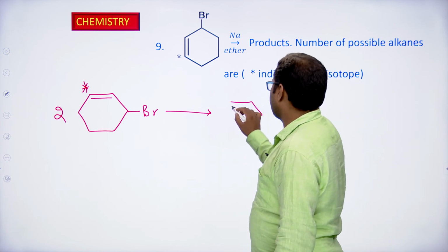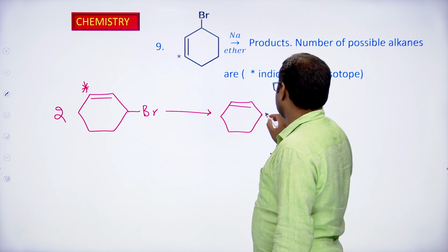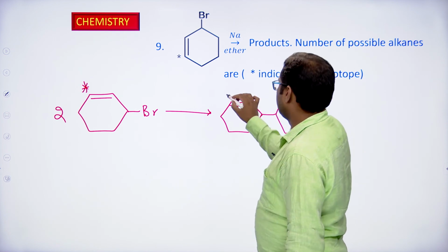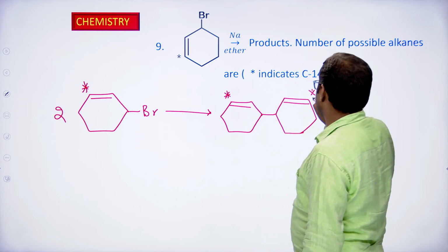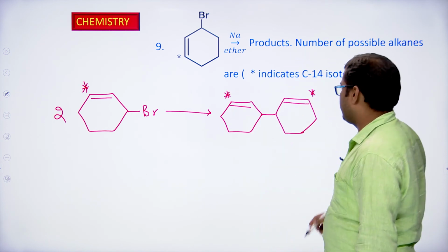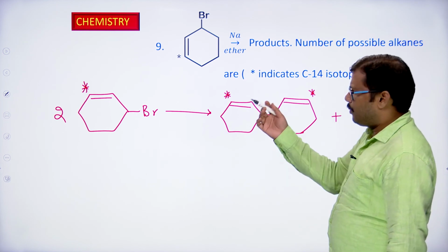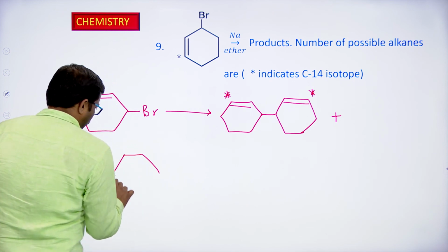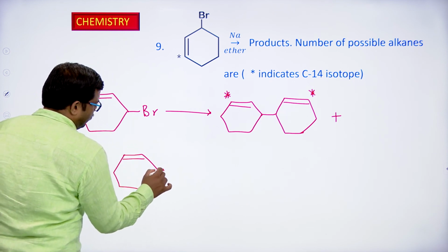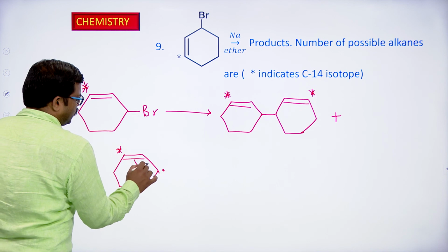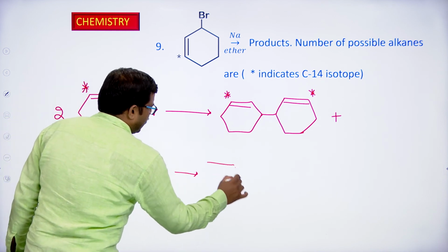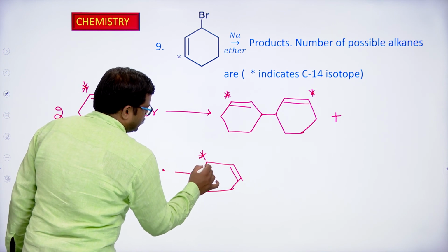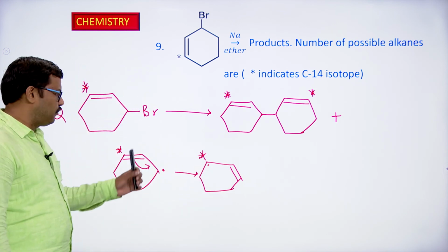So the different products that we can get in this particular reaction, I am writing here. The stars are present as they are. This is one product we can expect. Plus, the process proceeds through the formation of a radical. So here the radical is formed initially and the double bond is going to move in this fashion, and thereby we are going to get one more radical. So the radical is present even on the carbon having the C-14 isotope.